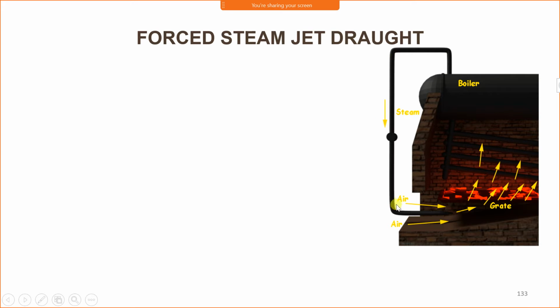This steam is supplied in the furnace below the grate. Since this steam is dry saturated, it can be utilized. This steam passes through the furnace below the grate, which forces the flue gases into the chimney.